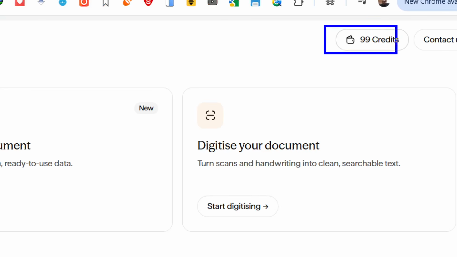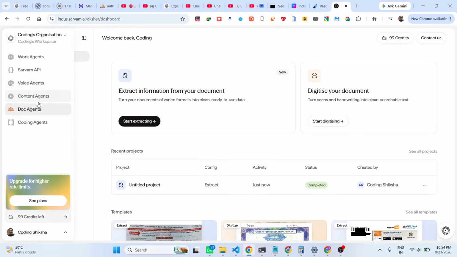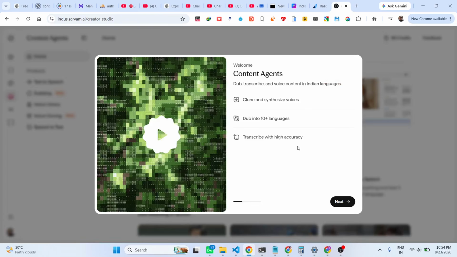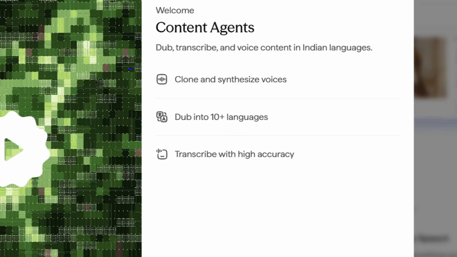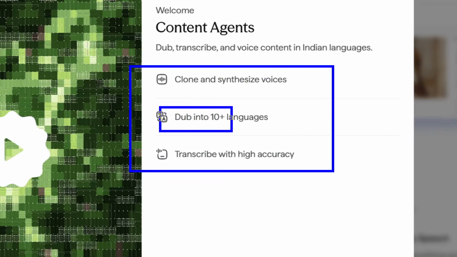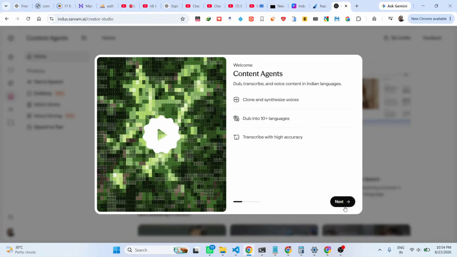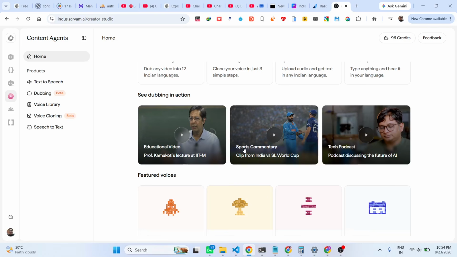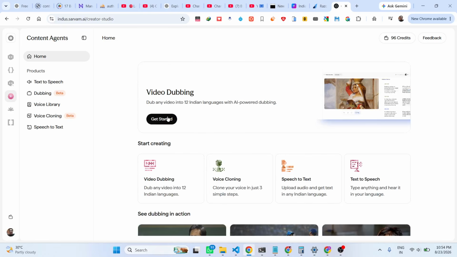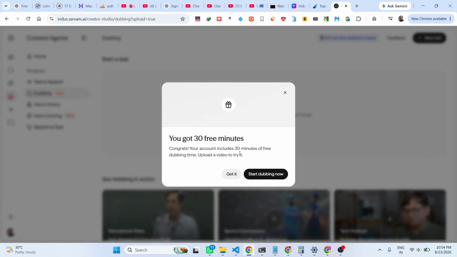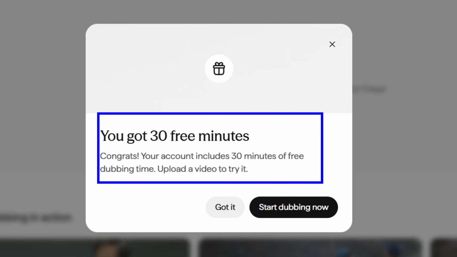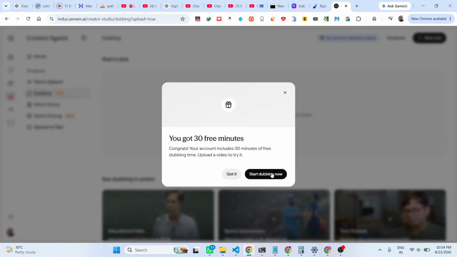It gives you 100 credits whenever you sign up, so you can actually use all these agents. You also have a content agents as well, which can clone and synthesize your voices, dub your voice into 10 plus languages. So quite a number of features are there. So you can try this if you're making a YouTube video. You can dub your audio, you get 30 minutes. Congrats, your account includes 30 minutes of free dubbing time. Upload a video to try this.